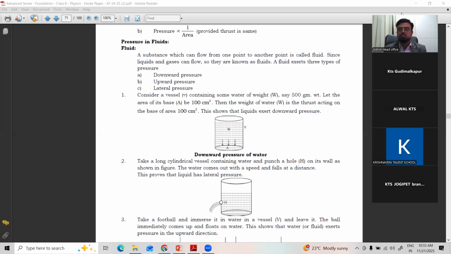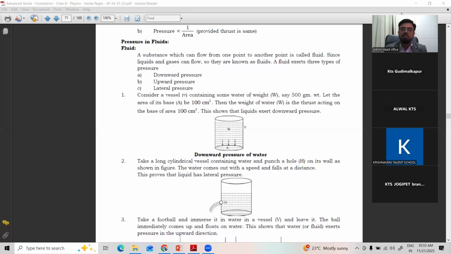Fluids. So not only solids like a lorry or a skier or a ship exert pressure. Liquids also exert pressure. So in the next class, we'll discuss the pressure of fluids, how fluids exert the pressure, and how many kinds of pressures we can see in liquids.